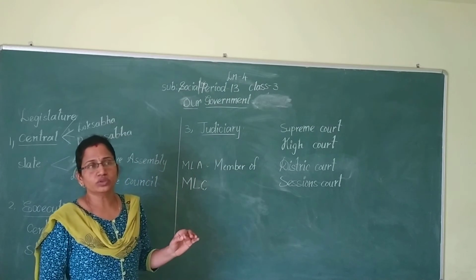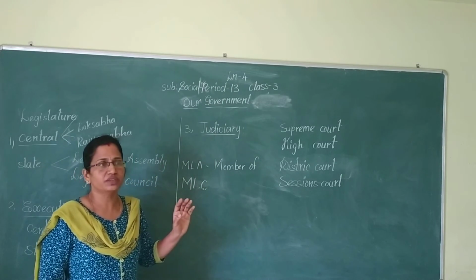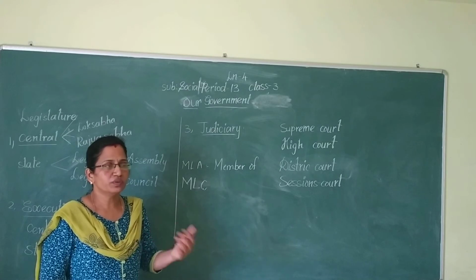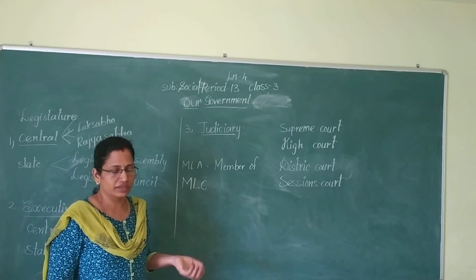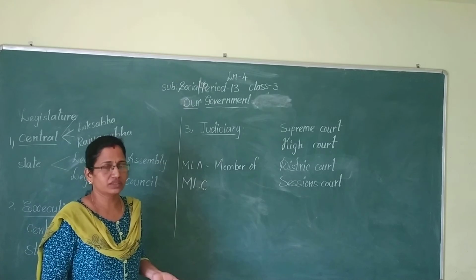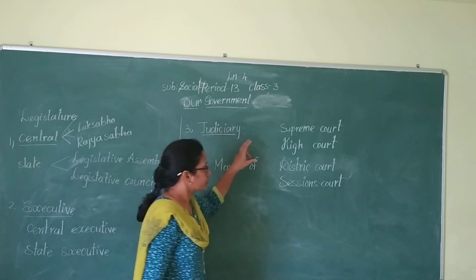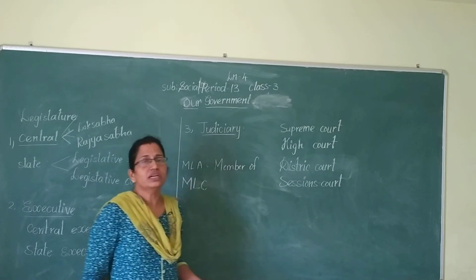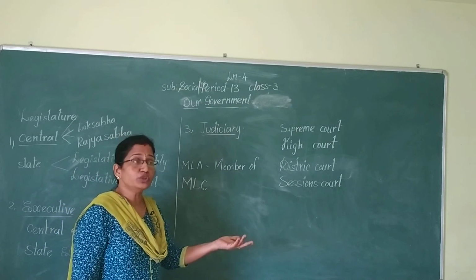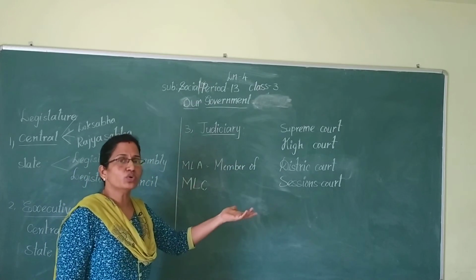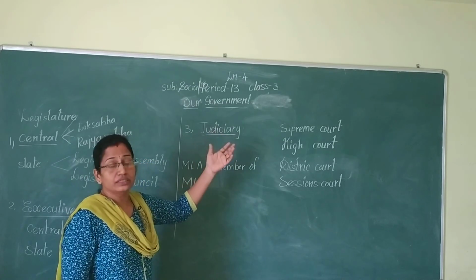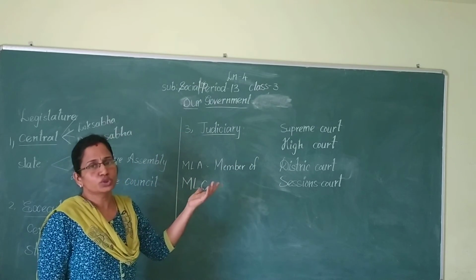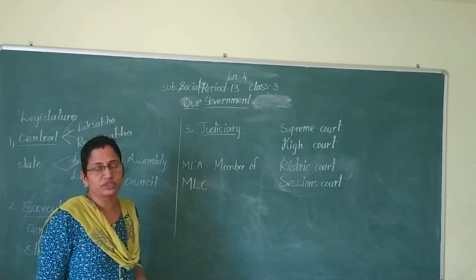Which one is the highest court? That is the final judgment. If the Supreme Court gives any decision, that is the final decision. We cannot neglect or oppose that. If you file a case in the High Court and you are not satisfied with the judgment, then you can appeal to the next court. What is the next court after the High Court? The Supreme Court. You can go to the Supreme Court if you are not satisfied with the judgment of the High Court.